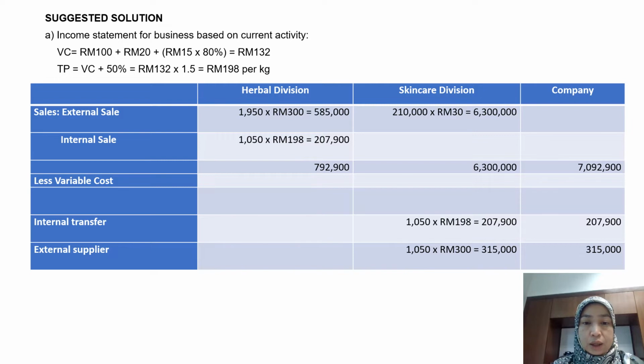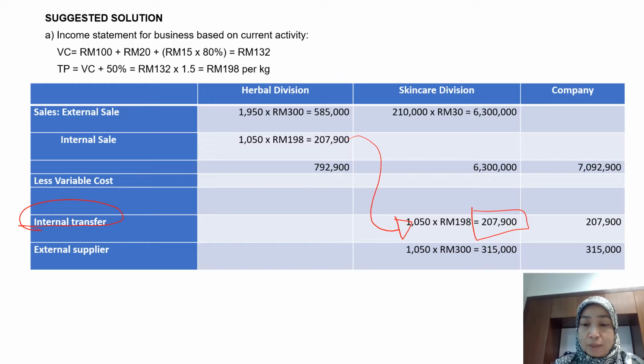And then don't forget to transfer this figure to the skincare division under expenses. You can call it internal transfer, or herbal ingredients supplied by the herbal division, or internal transfer of goods. Just copy back the amount.